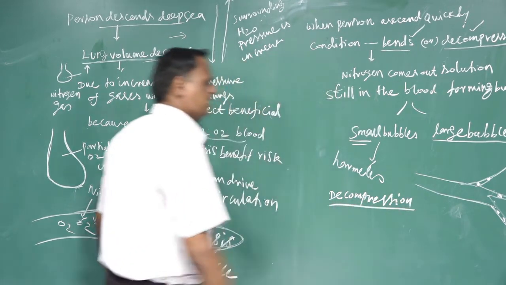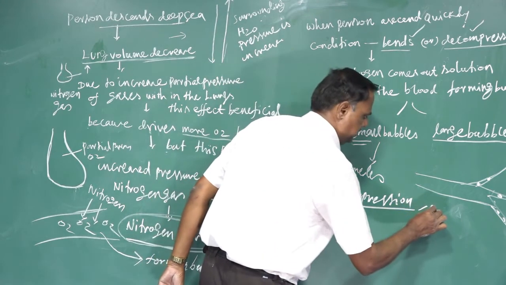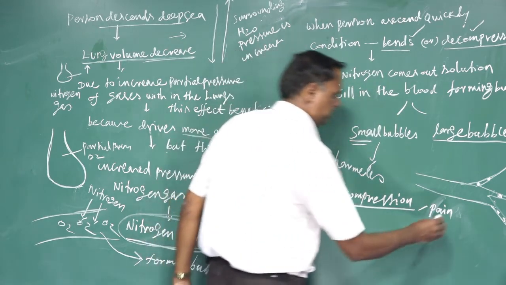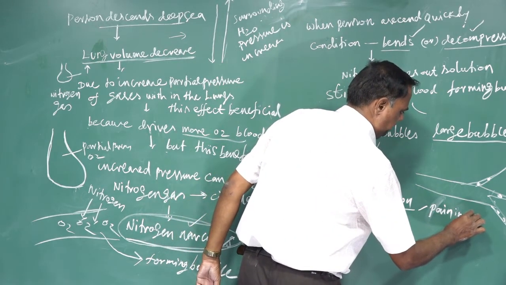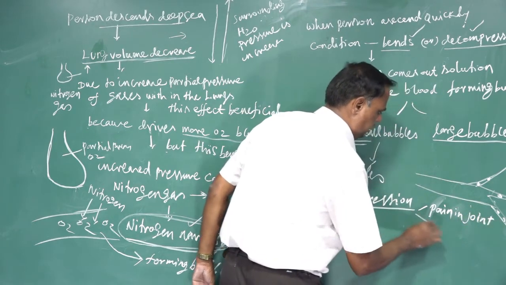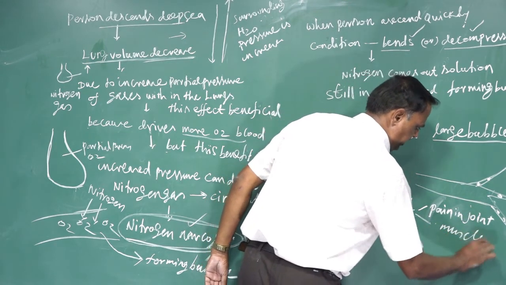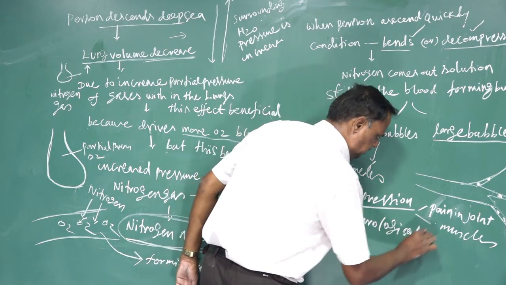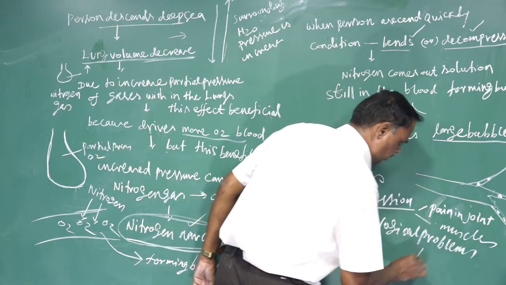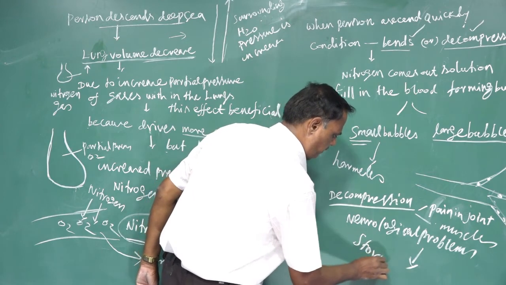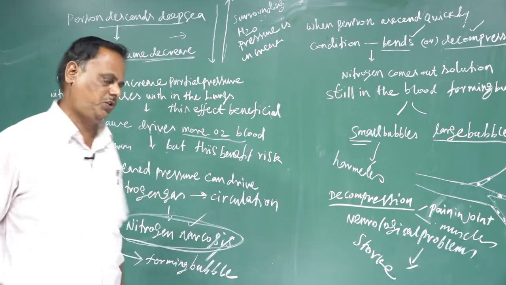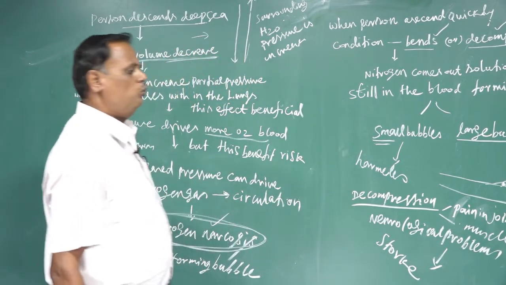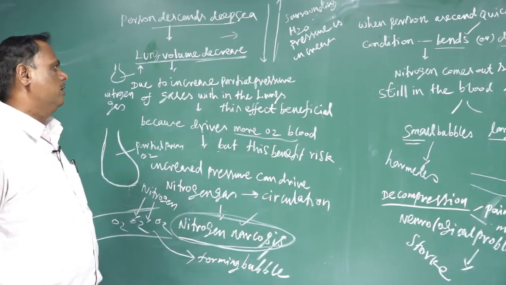The symptoms commonly seen due to this decompression are pain in the joints, the bones, and also pain in the muscles, and it also affects the nervous system, causing neurological problems. Due to these neurological problems, a stroke may occur, that is called a cerebral thrombosis. That is called a stroke. These are the two common problems that occur for oxygen transport.